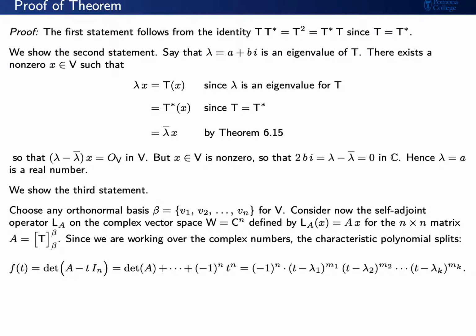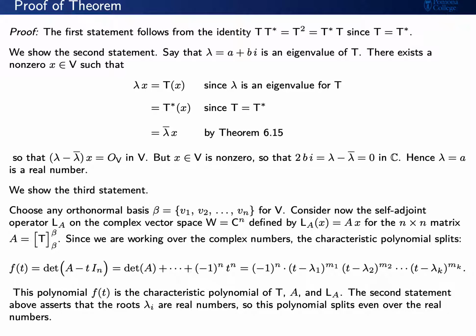Since we are working over the complex numbers, we know that our characteristic polynomial splits. This is just the fundamental theorem of algebra. But now the roots of this polynomial, namely the lambda sub i, are real numbers. This is what we just showed. So this polynomial now must factor over the real numbers, not just the complex numbers. That shows the third statement.